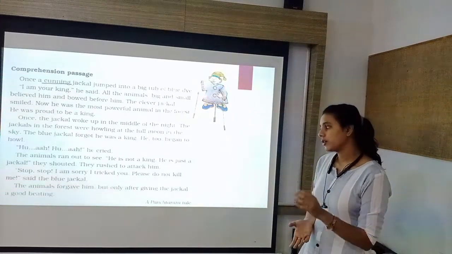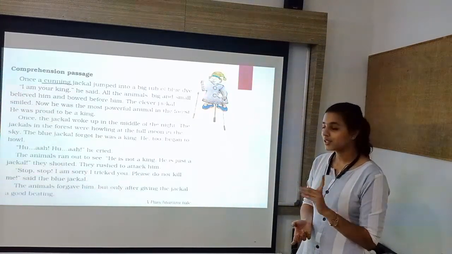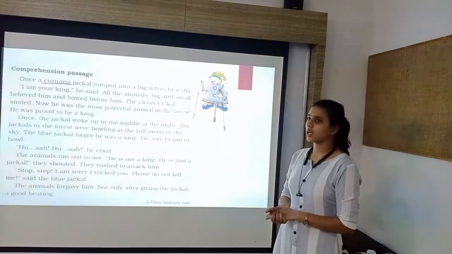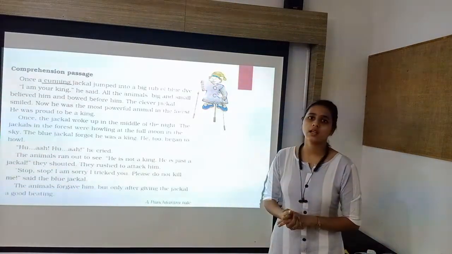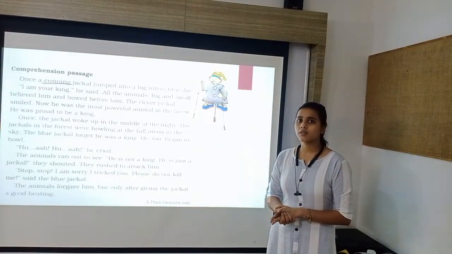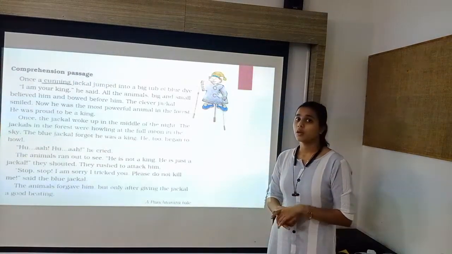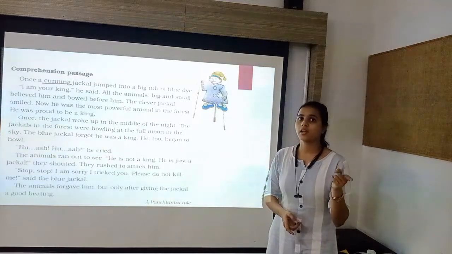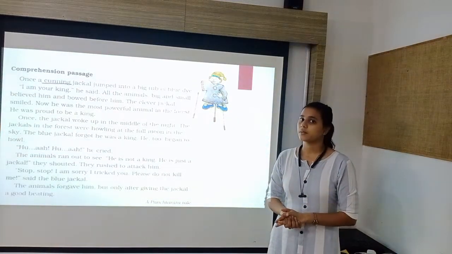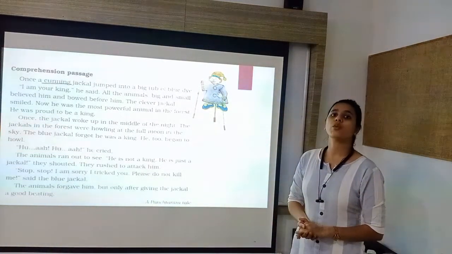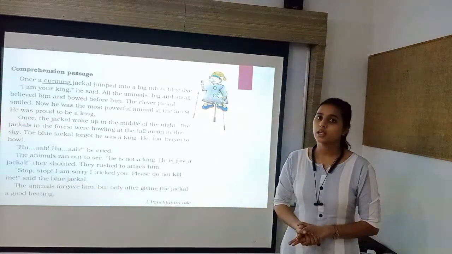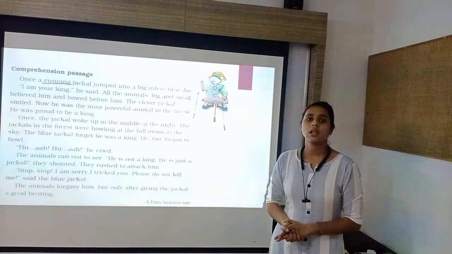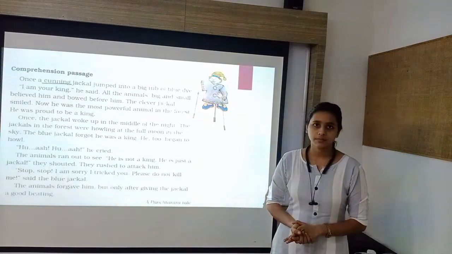Then the animals forgave him, but only after giving the jackal a good beating. They beat the jackal and then they forgave him and did not kill him. Because he lied, they were angry and they beat him. So in this way, the blue jackal got the lesson that he should not lie because a lie cannot last forever.